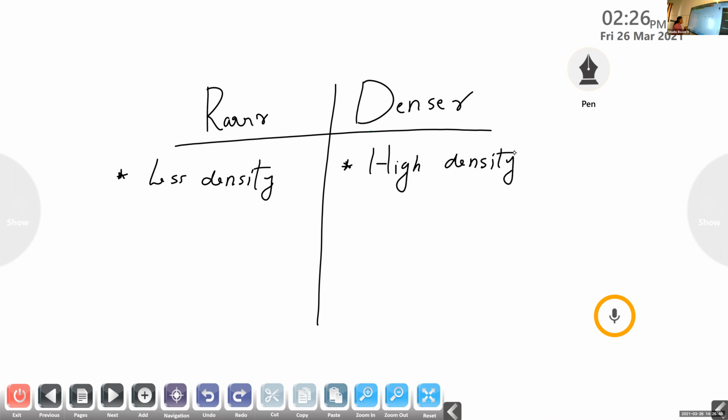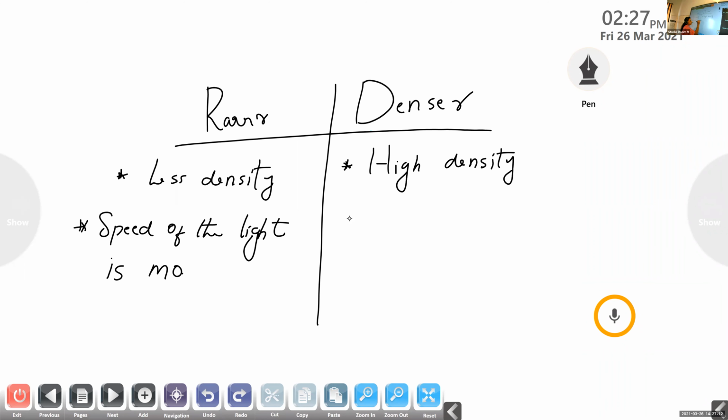But in the case of rarer medium, what about the speed of the light? Is it more or less? Very good. Speed of the light is high or more.